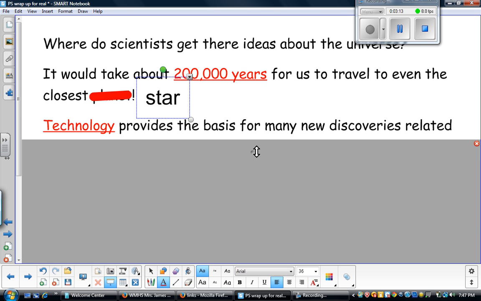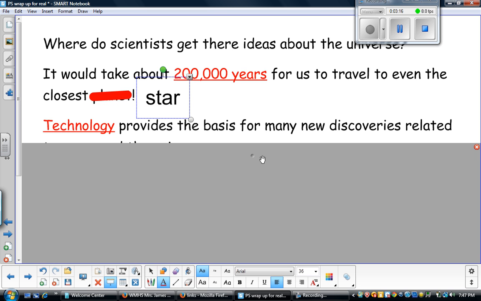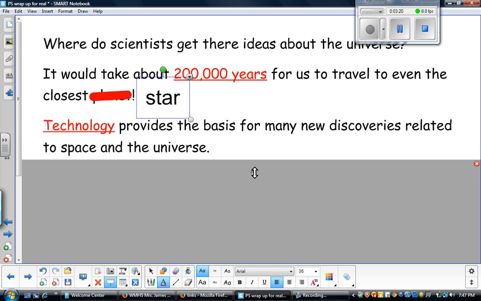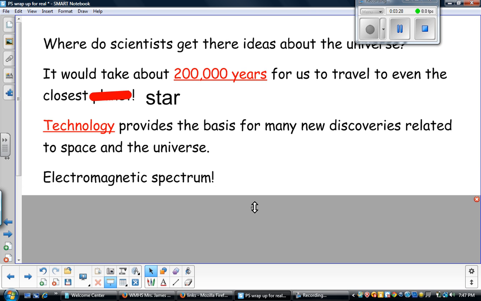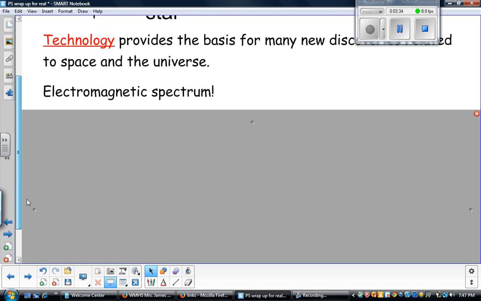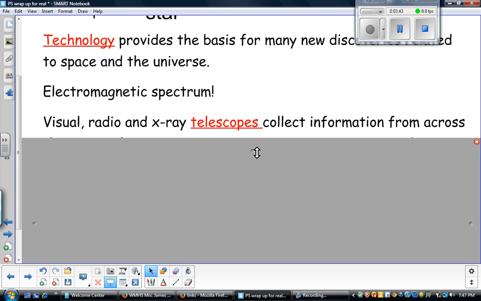Alright. Now, technology provides the basis for many of the new discoveries that are related to space and the universe. So we clearly can't go to other stars because they're so far away, but technology can bring information about them to us. We already learned about the electromagnetic spectrum. So remember that all those different kinds of waves are coming to us from those different stars. So those stars are sending us visible light and ultraviolet and infrared and radio waves, etc.